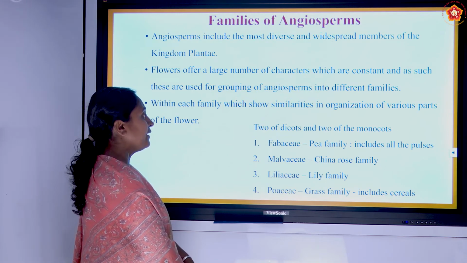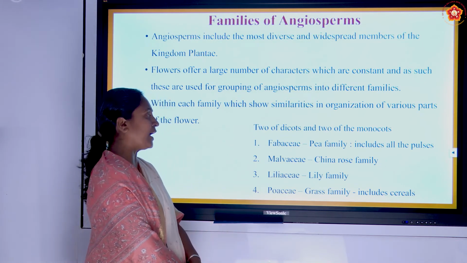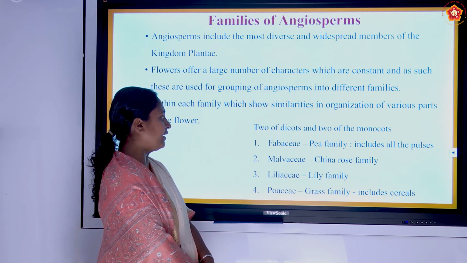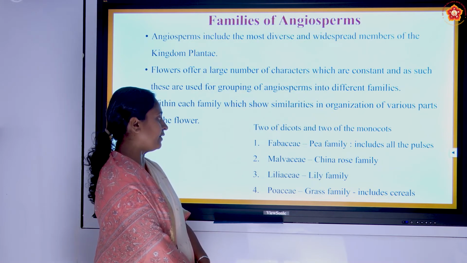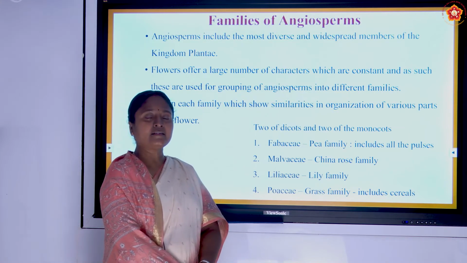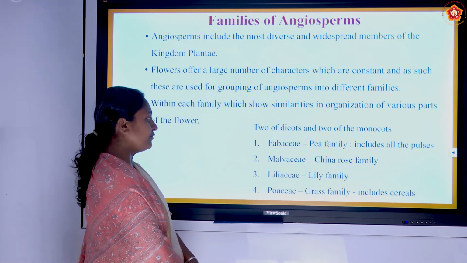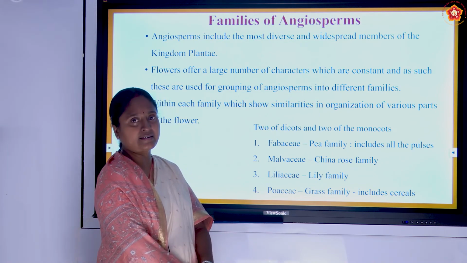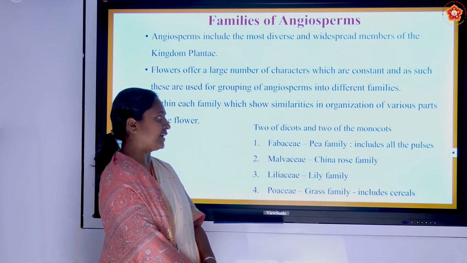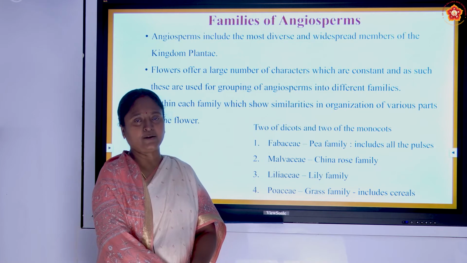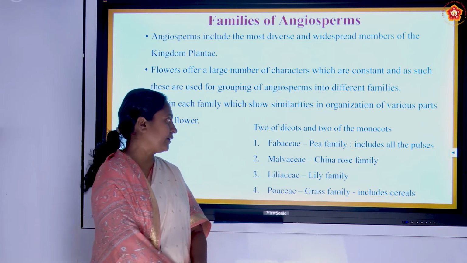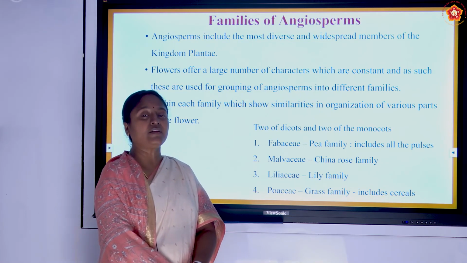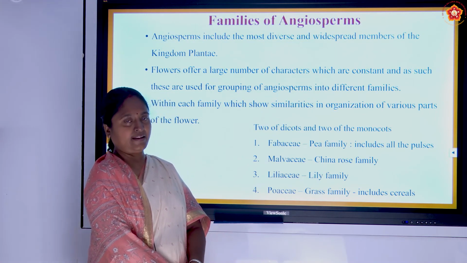The families which we are going to see in the next class are 2 dicot and 2 monocot families. In the monocot family, we are going to study Liliaceae and Poaceae, the lily family and the grass family. In dicot, we are going to see Fabaceae and Malvaceae. In Fabaceae, we can see the pea plant which comes in that category, and in Malvaceae, we can see the China rose or the hibiscus plant, you may be knowing, right? The lady's finger, all those things belong to that category, that is, the Malvaceae family. So these are the 4 families we are going to see in detail in the next presentation.